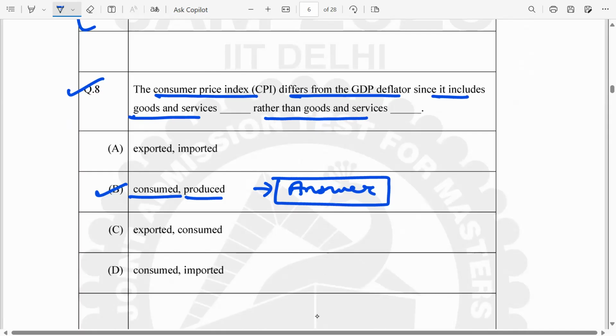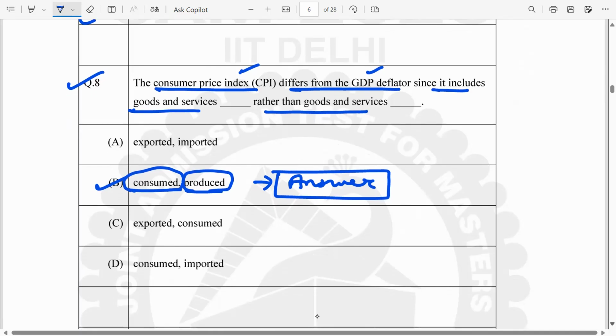So the only difference between consumer price index and GDP deflator is that consumer price index will talk about price of those goods and services which are consumed, while GDP deflator will talk about price of all those goods and services which have been produced in the economy. Students can refer to my lecture notes on national income accounting. I've covered the concepts of consumer price index and GDP deflator in quite depth in my introductory macroeconomics course.